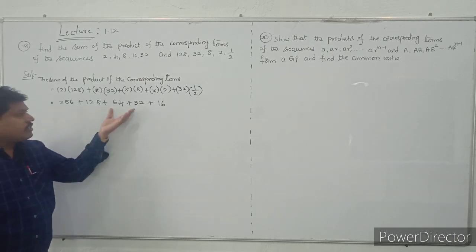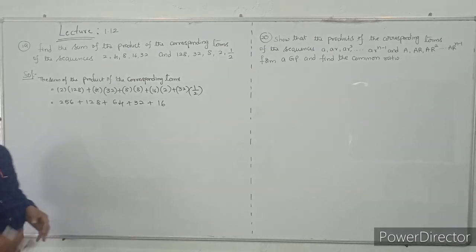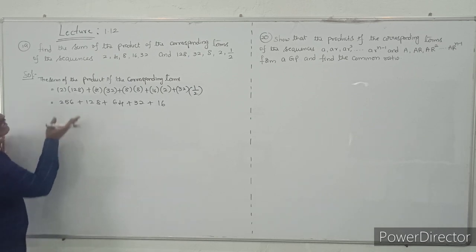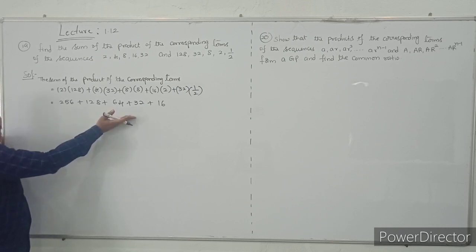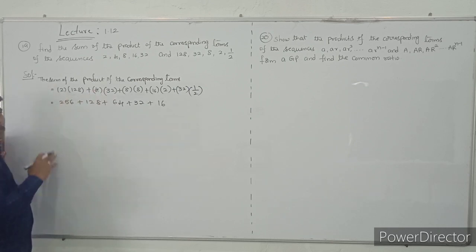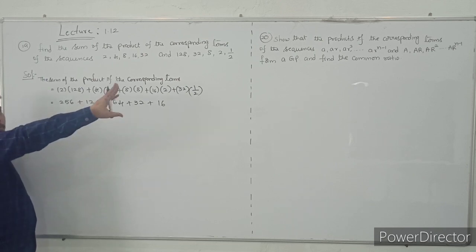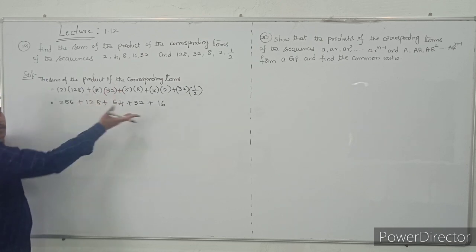256 plus 128 plus 64 plus 32 plus 16. So here I am going to convert this sequence. Are you understanding that? You have to determine whether the given sequence is in AP or GP. It is easy to add, but in the next questions, if they give you big numbers, it is not easy to add directly.